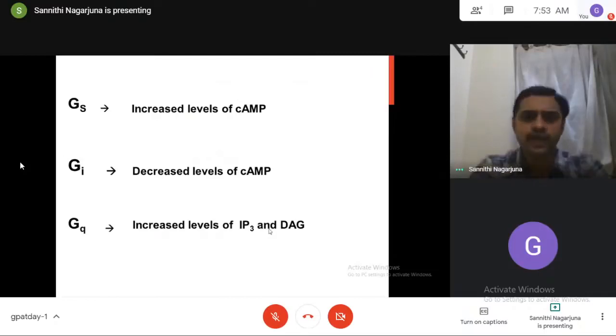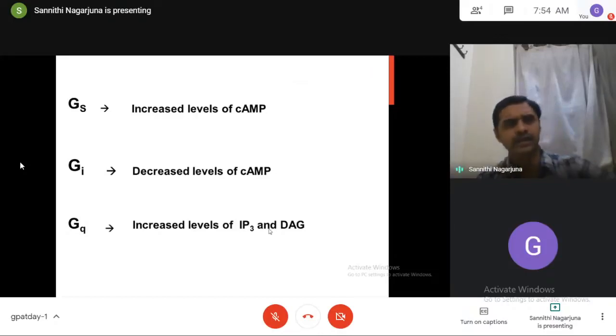Finally, we have to conclude that all G protein coupled receptors mediate their pharmacological actions by releasing second messengers. But the type of second messenger is different. Am I right? That type of second messenger will be identified by some representations like Gs, Gi, Gq.